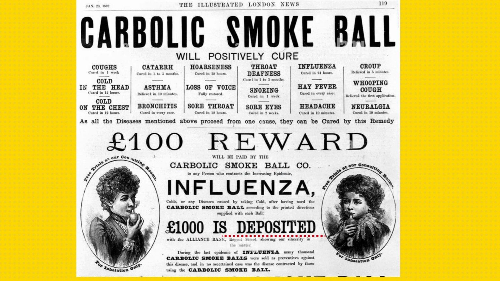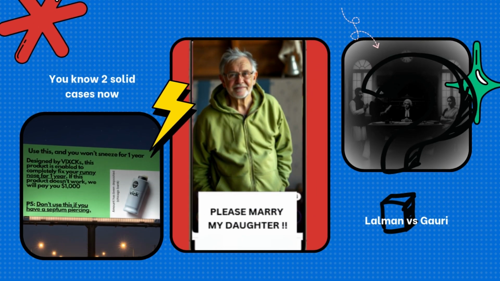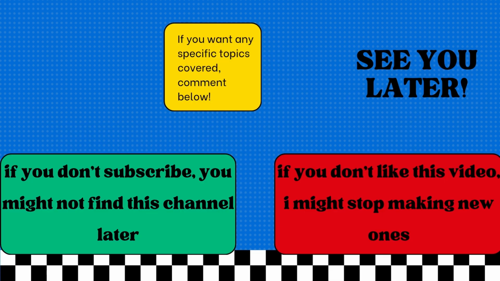What happened? Lalman versus Gauri Dutt. Guys, what is here? You know 2 solid cases now. You know Carlill versus Carbolic Smoke Ball. You know Vicks versus Tybold. Now what is the third case? Lalman versus Gauri Dutt.